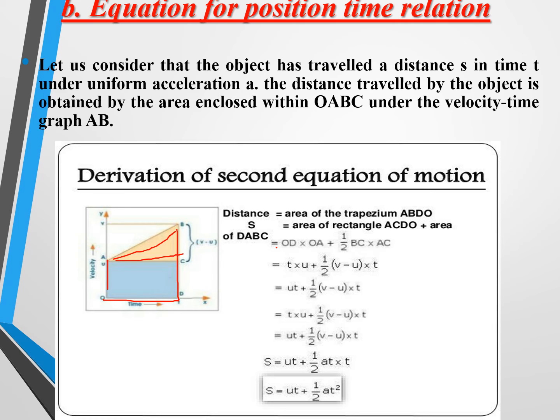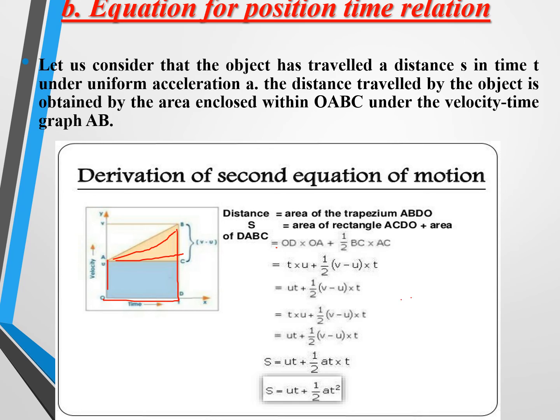Then you know what are the quantities between these points? T into U plus 1 by 2 V minus U into T. Then UT is equal to half V minus U into T. Then T into U is equal to nothing but plus 1 by 2 V minus U into T. UT is plus 1 by 2 AT. AT is nothing but V minus U.